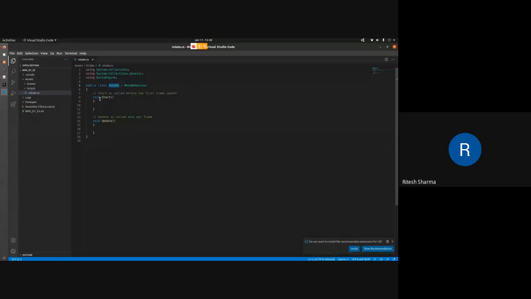It has two sections by default. One is void start, which is nothing but initialization. It runs before the frame updates start, and whatever you write inside this function gets executed first, for about the first 0.1 second. After that, whatever happens, happens inside update. You can define your user-defined functions as well, which we will come to later on. The main thing here is that we want to use the function called transform.rotate.